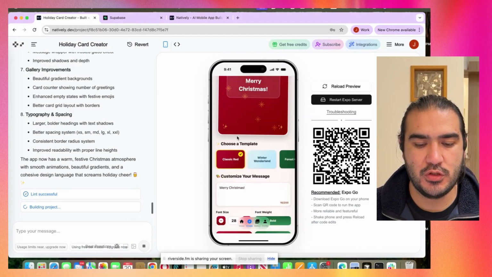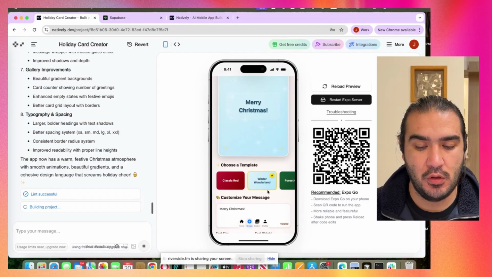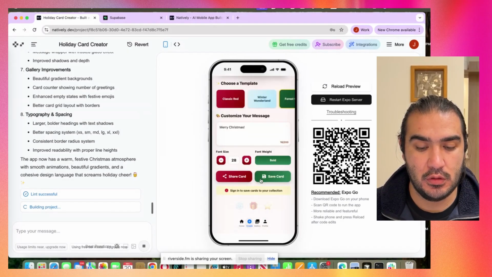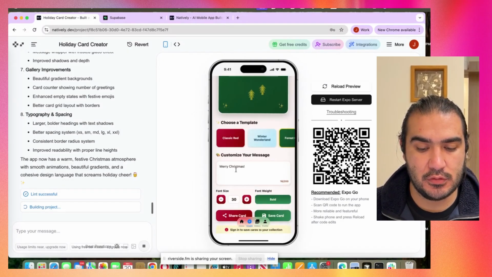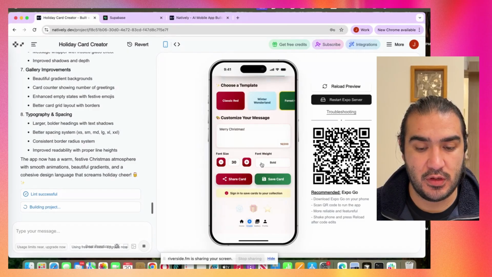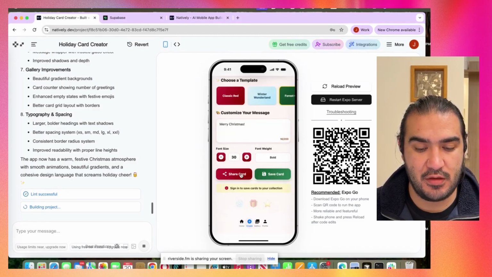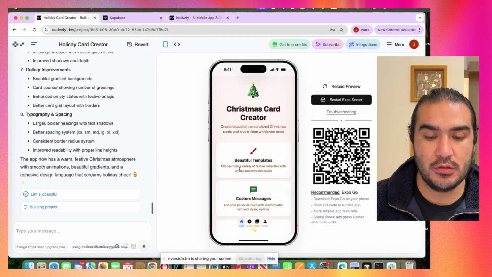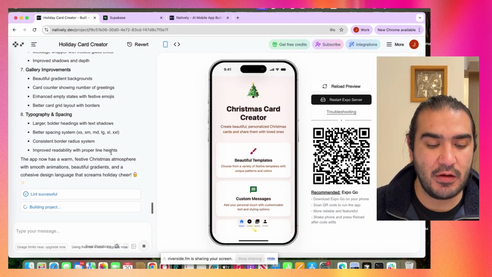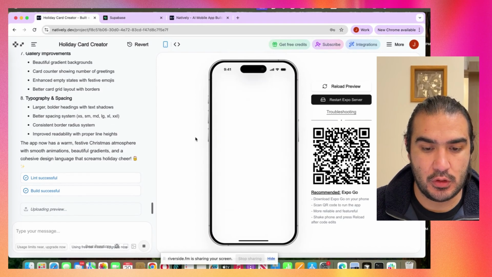Nice. So we can choose the classic, red, winter wonderland, forest one. Of course, the size of the font, we can change the boldness, whatever. We can save, we can share the card. So yeah, it can do whatever we want. This is the simple design that we have. I'm waiting for the building part to be finished, but it should look amazing.